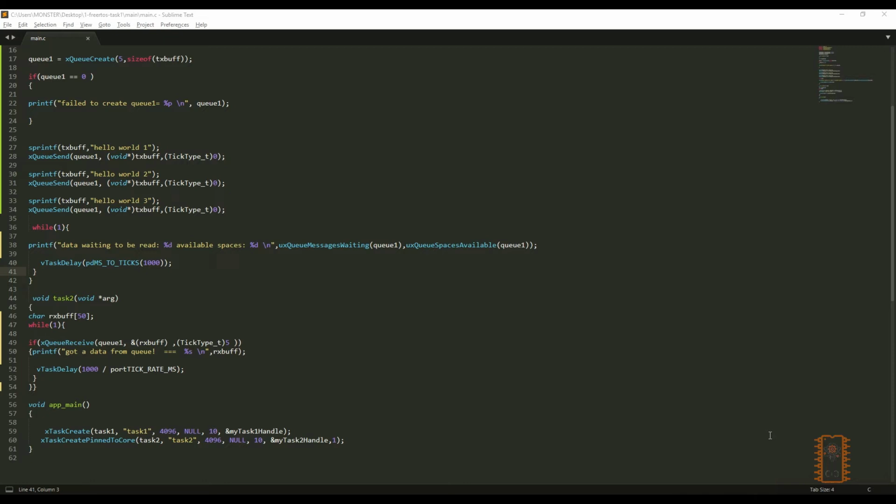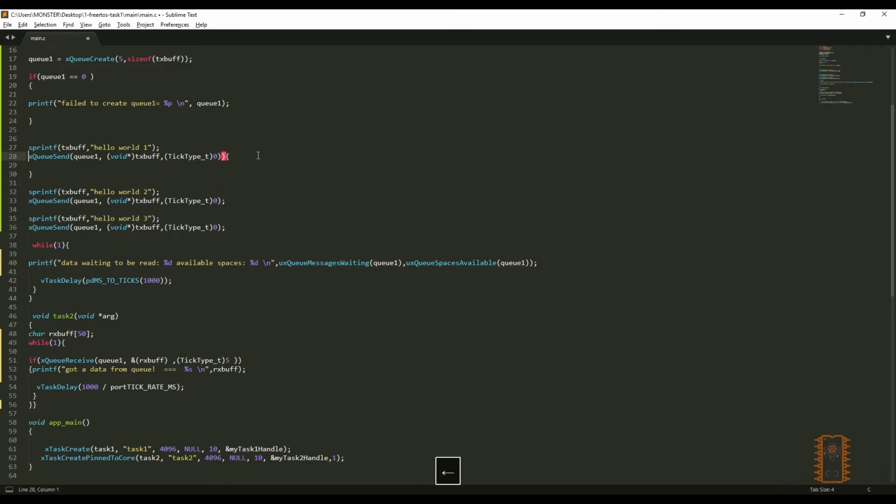A friend asked that we checked receive function with if statement. Is that possible to check send function? That is a useful question because on some complex projects sometimes the data couldn't get from queue and we start a debug working and it costs a lot of time. So of course the best way is to check the functions. Let's put it on if statement and let's write an error message to catch if there's an error. Queue send functions get 0 on error conditions, 1 on the successful conditions.